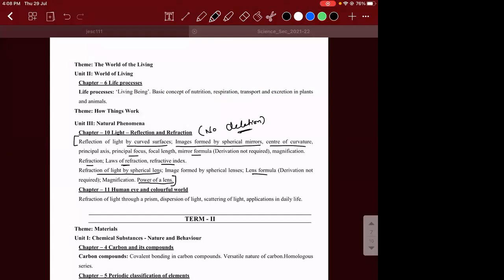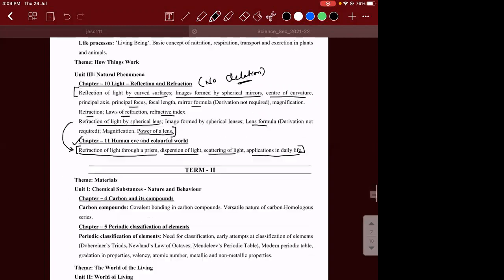Whereas in the Human Eye and the Colourful World, we have only 4 subtopics. What are they? Refraction of light through a prism, where the concept of refraction will continue from here. Then we have the concept of dispersion of light, then scattering of light and its applications in daily life, which is very, very small.